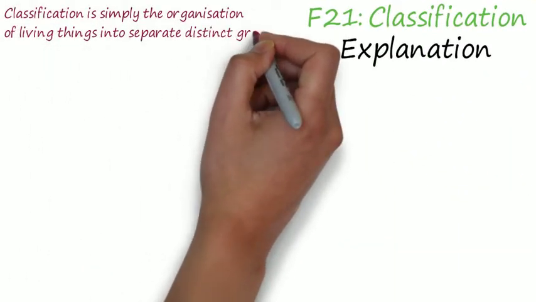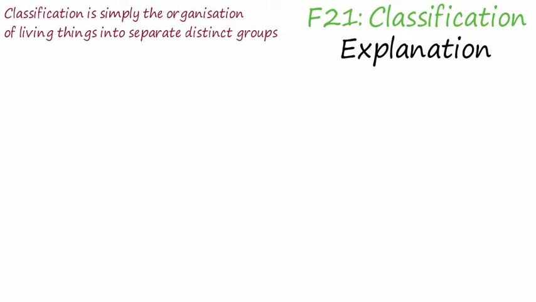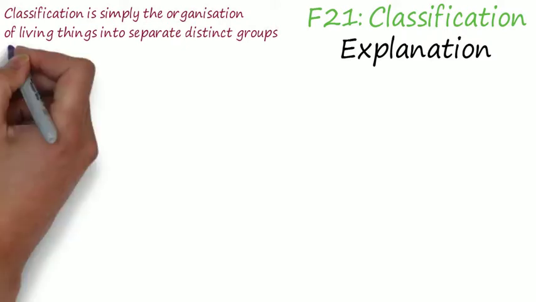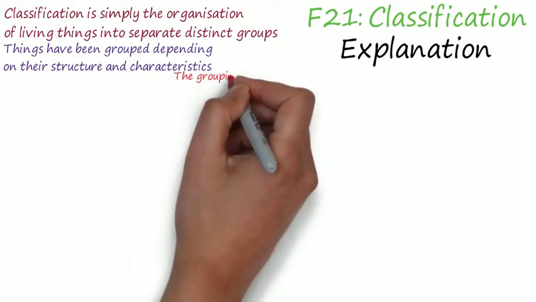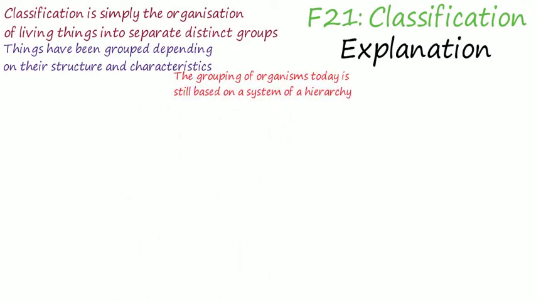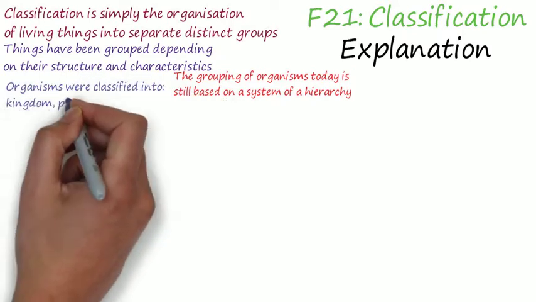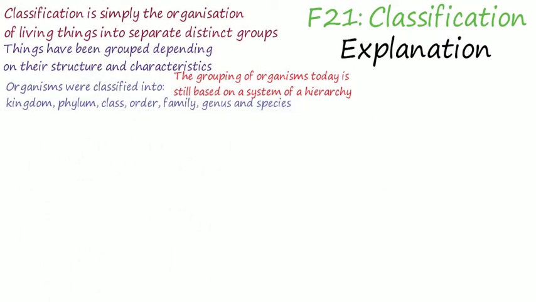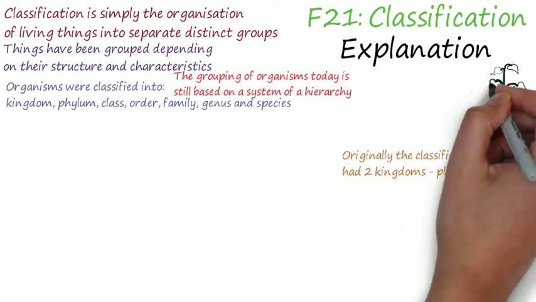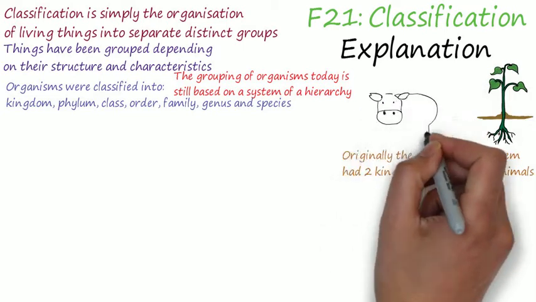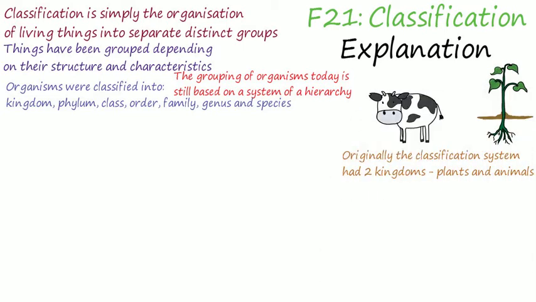Classification is simply the organisation of living things into separate distinct groups. Within these groups, the individuals will have some similar characteristics. Classification of organisms allows scientists to see the distinct links between certain species. Things have been grouped depending on their structure and characteristics, and this was first done in the 18th century. The grouping of organisms today is still based on this system of hierarchy. Organisms were classified into these groups: kingdom, phylum, class, order, family, genus, and species.